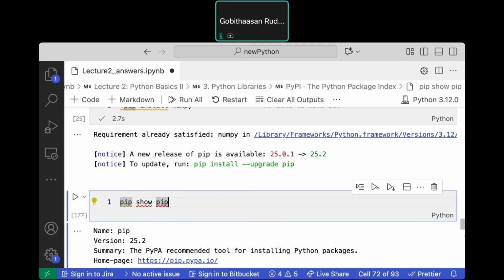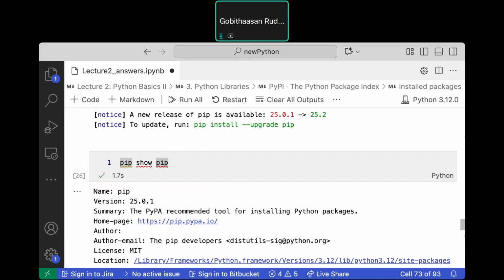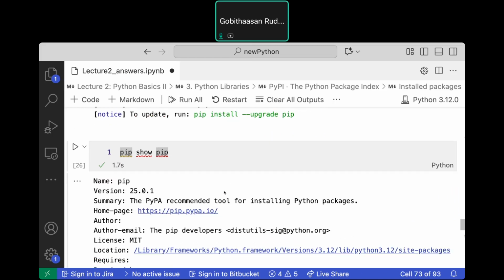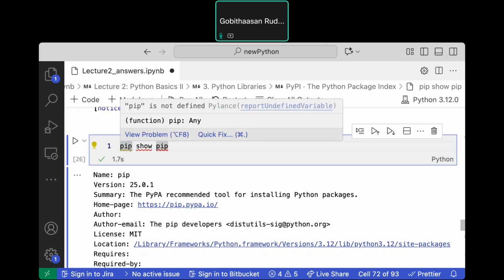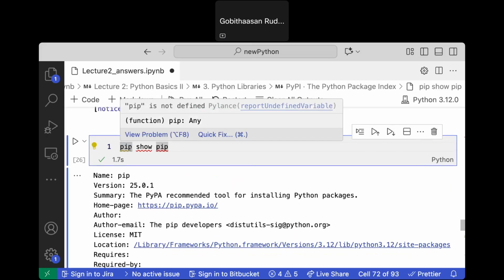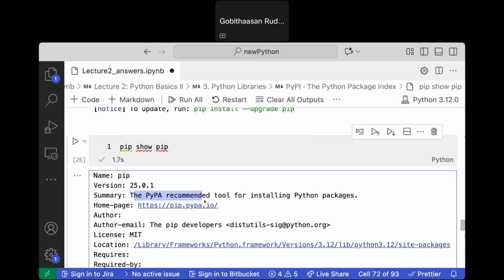Okay, so for example, if you run pip show pip, pip is actually the engine which would go and get your package. It is the PyPA recommended tool for installing Python packages.